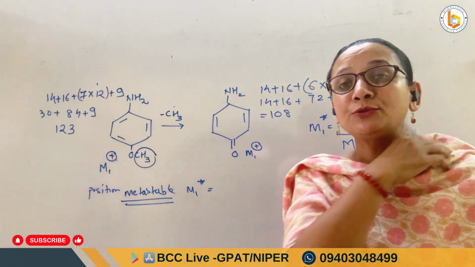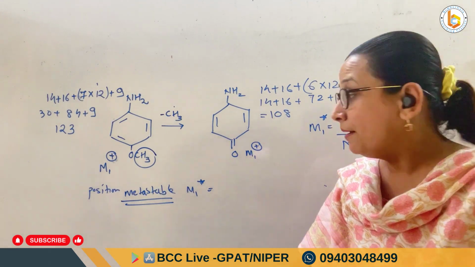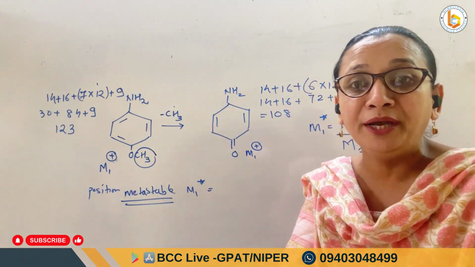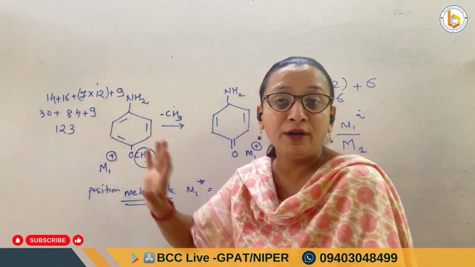You know, आप students को इस बात का ध्यान रखना चाहिए कि कभी कभी क्या करता है, question metastable ion के बारे में बोलता and they ask you to calculate the molecular ion fragment, तो you just have to give the answer for this, that is 123.